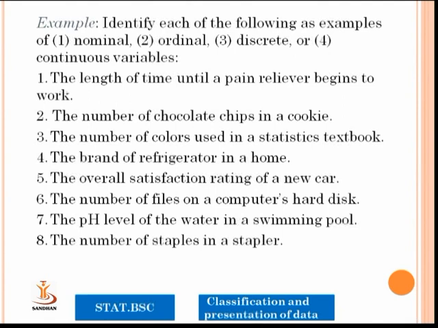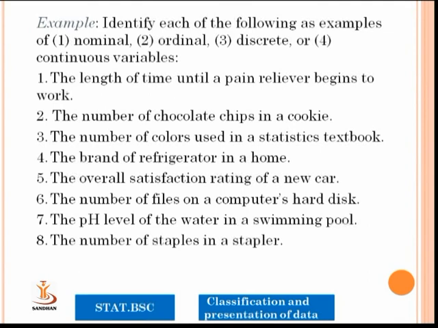Identify each of the following as examples of nominal, ordinal, discrete or continuous variables. The length of time until a pain reliever begins to work. These are the most general examples in which you need to understand which kind of information this is, or to which variable we should relate this information.